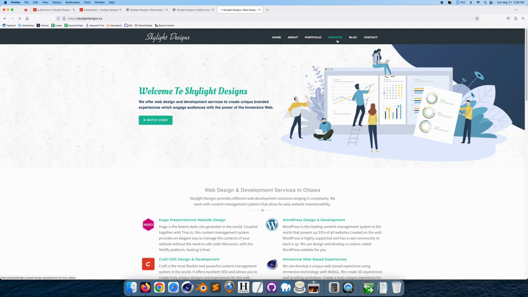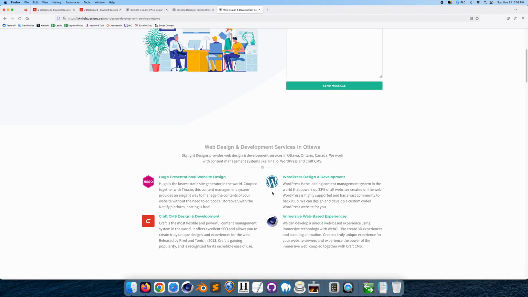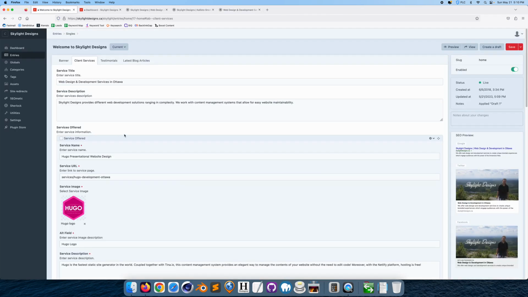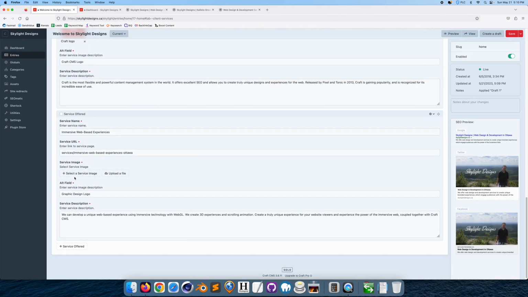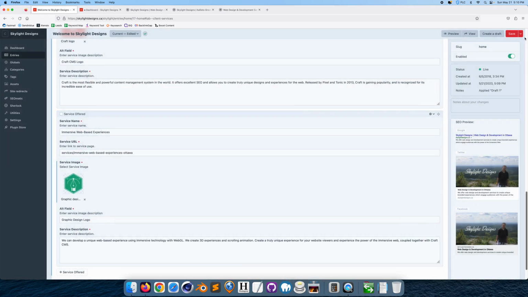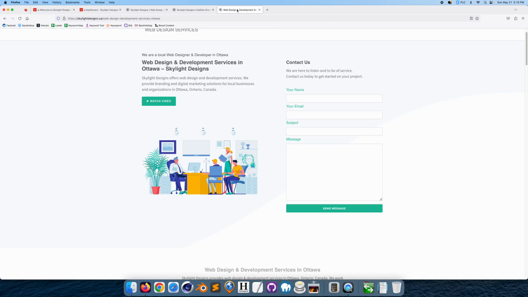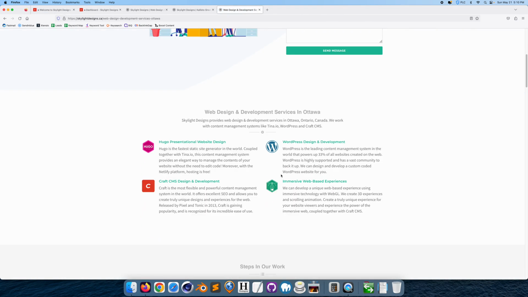And if I go to services, it's also updating here as well. So this is not magic. This has to be written in code to achieve this. If you want to see the code, I can show you. I'm just going to change it. I'm just going to make it this. Save and continue editing. Go here. Refresh. See how I changed the icon now?